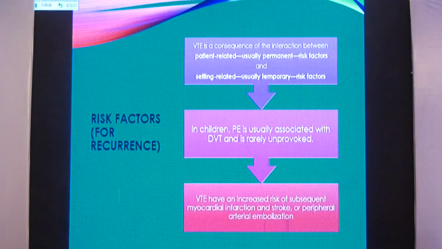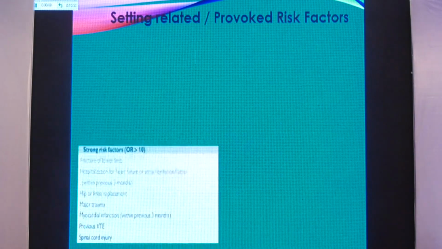Moving on to the duration. Duration is determined by how much is the risk factor for recurrence, and it is a sum total of patient-related permanent risk factors and setting-related temporary risk factors. In children, we believe that DVT is generally unprovoked, and its embolism is the base, so we have to tackle that. And this last point, please keep in mind that various studies have shown that thromboembolism actually increases the risk of subsequent MI. So it needs to be tackled right away.